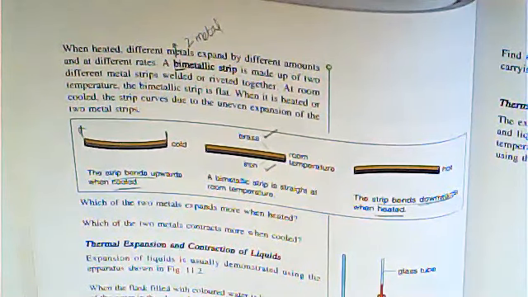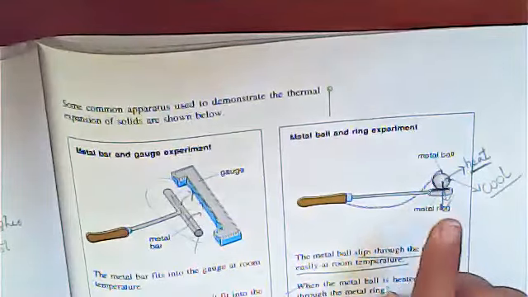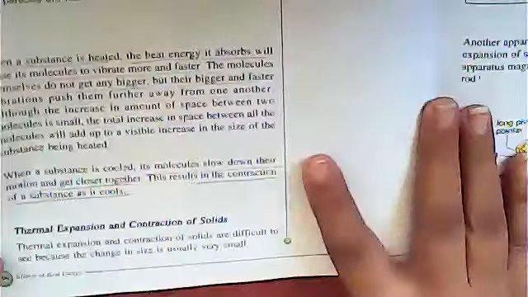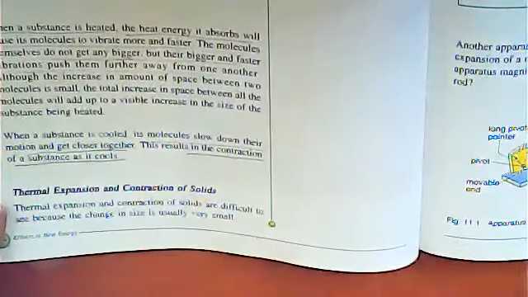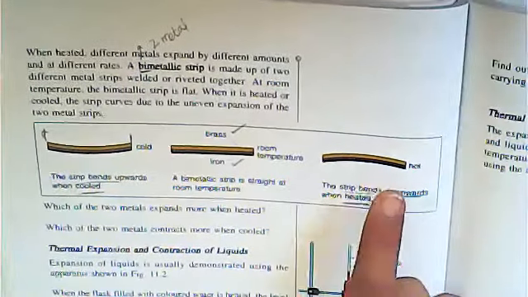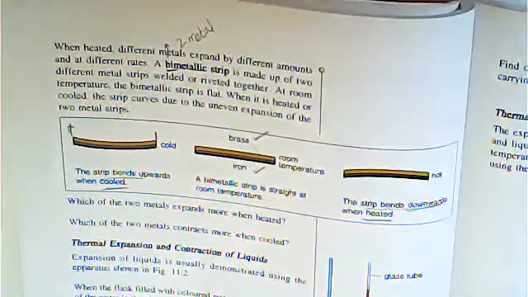Yes, metal balls show thermal expansion and contraction in solids. Okay, Nuseba, the metal ball shows thermal expansion and contraction in solids. As you can see, they come under the heading of this one. Here is the heading, thermal expansion and contraction of solids. So all these things, this one and the bimetallic strip, they all represent thermal expansion and contraction in solids, right? Clear?